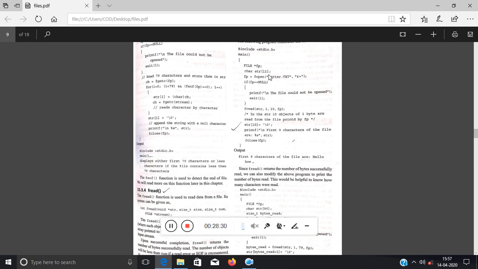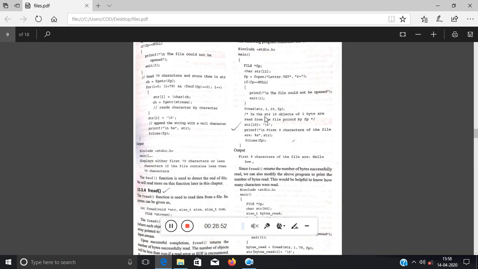The size is 11, so 0 to 11, obviously 11 objects can be stored, but they have written 10 objects of size 1 byte. This is correct. But why have they taken 10 bytes? Because they need one object to store the \0 or the end character of the string.